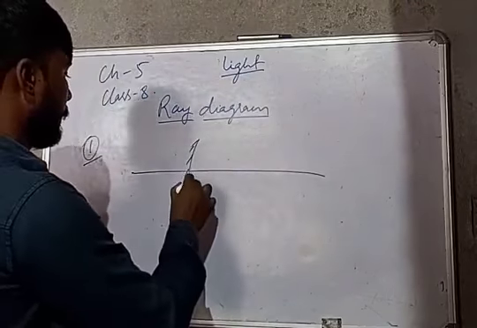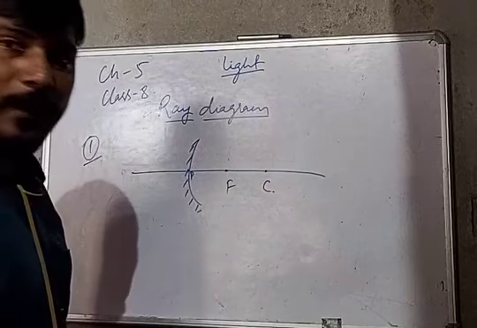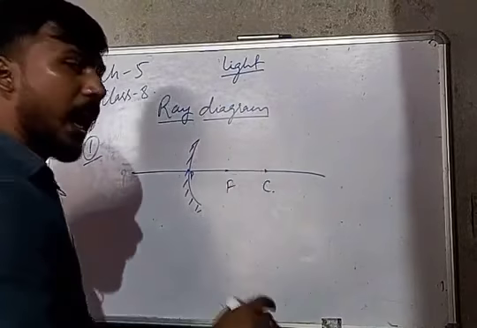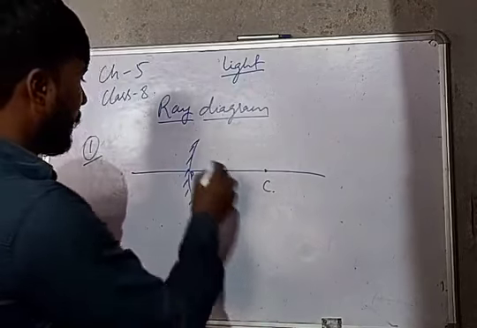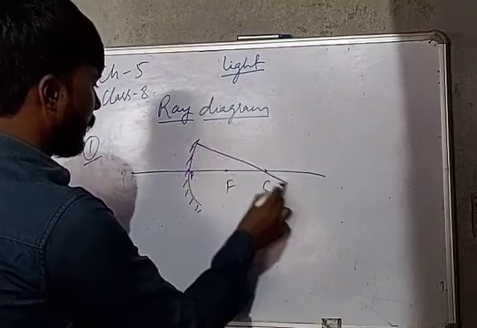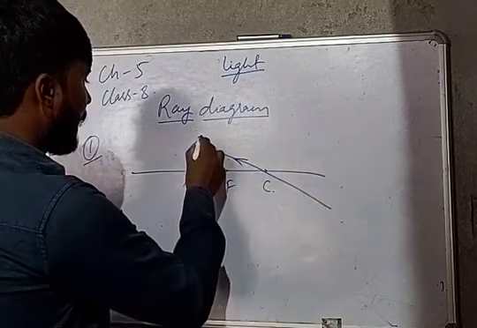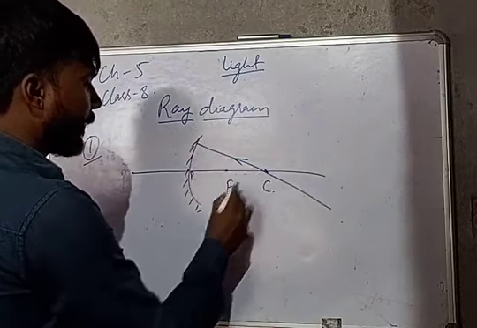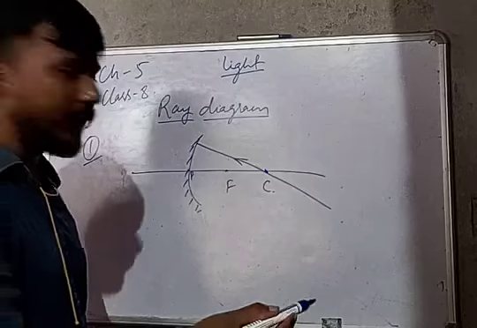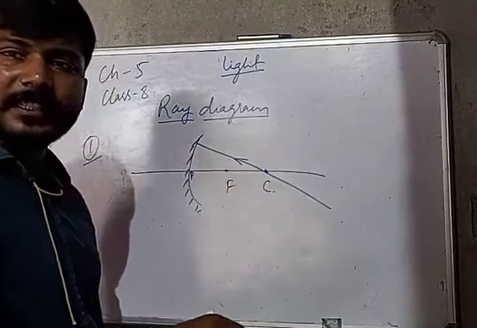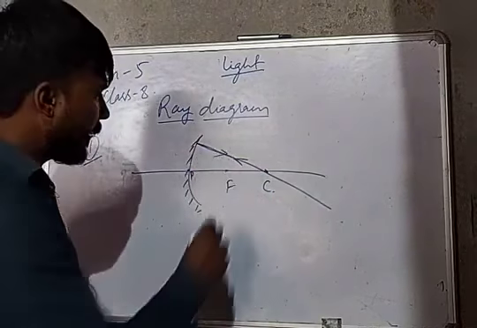All the rays which pass through the center of curvature, after reflection, rebound on their initial path. Means this is a ray of light which passes through the center of curvature. When it strikes the surface of the mirror, after reflection, it comes back to its initial path. Why? Because